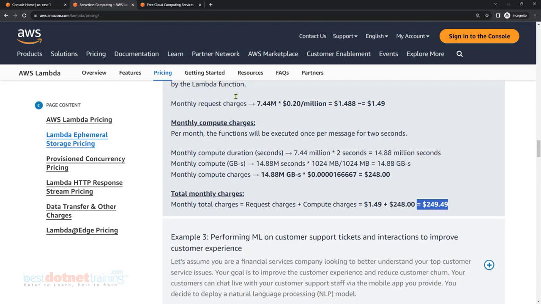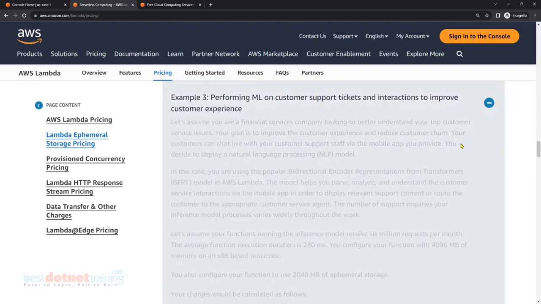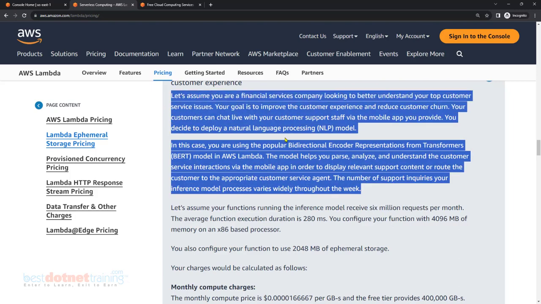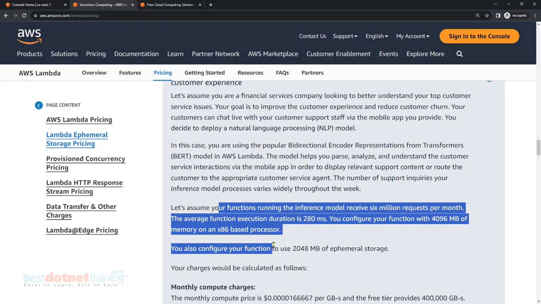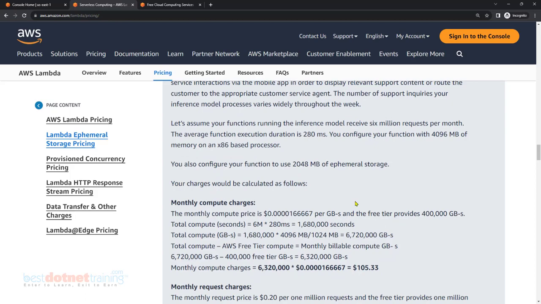Like that. One more example is there. Go through this example also, and things will be more clear. Let's assume your function is receiving 6 million requests per month. All this is just to understand a scenario. Average execution time is 280 milliseconds. You have configured 4 GB of RAM, and 2048 MB of ephemeral storage.